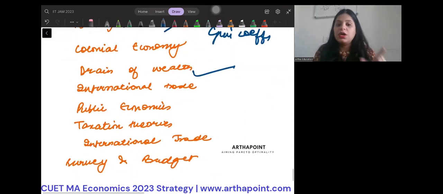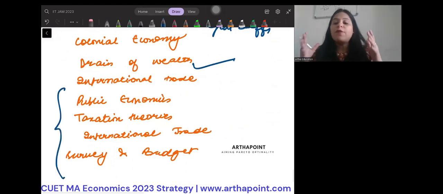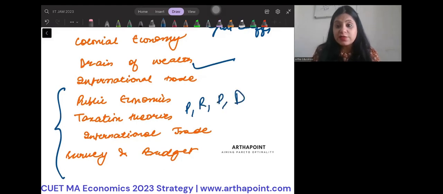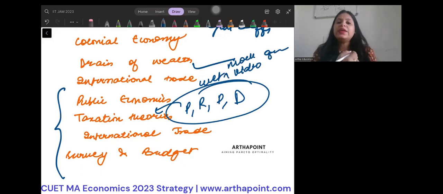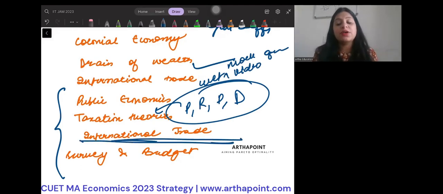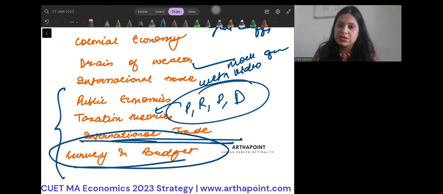But इसके अलावा, you must read through these topics. One of the most important topics is taxation, right? So you should know कि कौन से तरीके के taxes होते हैं, progressive, regressive, proportional, digressive. What are the different kinds of taxes that you have? Then I have explained this in one of our CUET videos, which is one of the CUET mock questions. You can read in that. Then international trade के बारे में, different kinds of international trade theories like Hecksher-Ohlin, comparative advantage, and you should also read more about budget and survey.